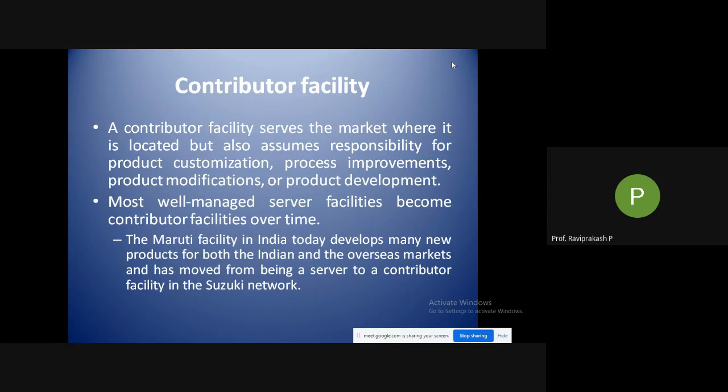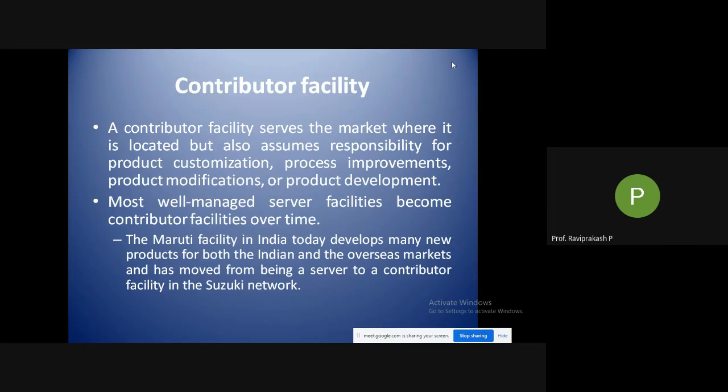It also assumes responsibility for product customization and process improvements. If there is any improvement that has to be done, or if you are looking at low cost and trying to change something in your processes, we do it in the contributor facility. Then product modifications or product development. We are developing new products, and this could be done in the contributor facility.